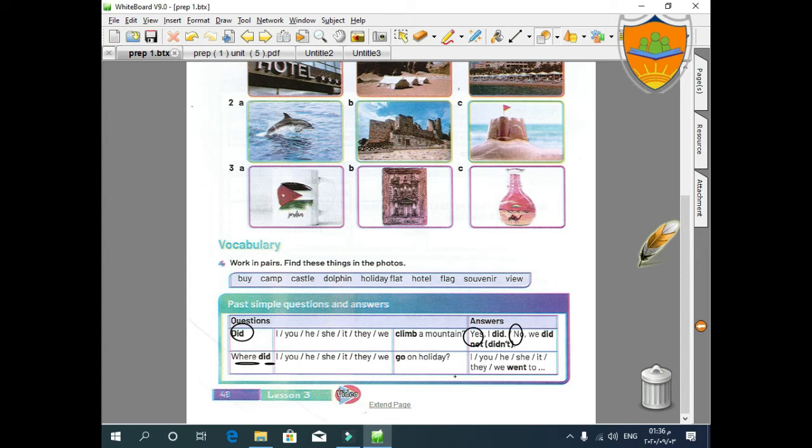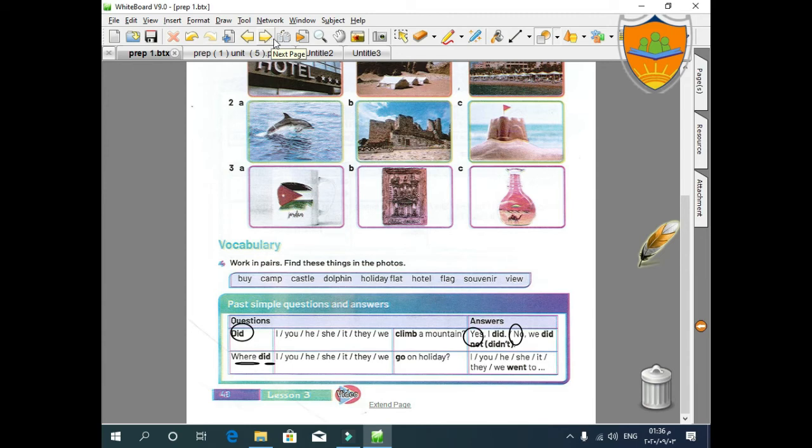But here the answer will be a full sentence, subject, verb, object, and it will answer the purpose of the question because we asked it using a WH question. Okay? I think you have got it.